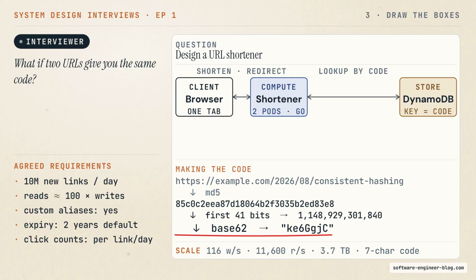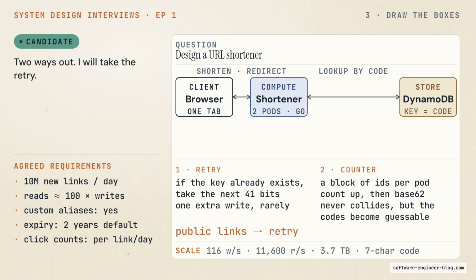What happens when 2 different URLs give you the same 7 characters? They will. 7.3 billion codes into 3.5 trillion slots is rare, but rare times 10 million a day is a real event. 2 ways out. 1, try to write the code, and if the key already exists, take the next 41 bits of the same hash and try again. 2, skip the problem. Give every service instance a block of numbers, count up, and base 62 the counter.